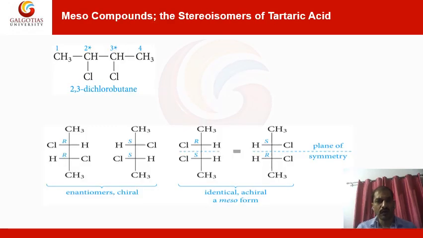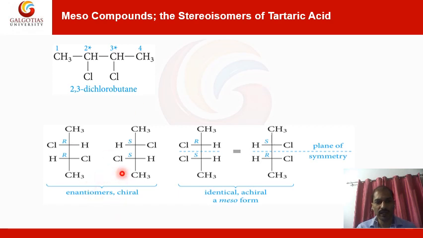So now coming to the meso compound, I hope you all are aware of it as well, because this is also one of the important parts of stereochemistry and stereoisomers. A basic example of a meso compound is tartaric acid. In case of tartaric acid, you might be aware of that.